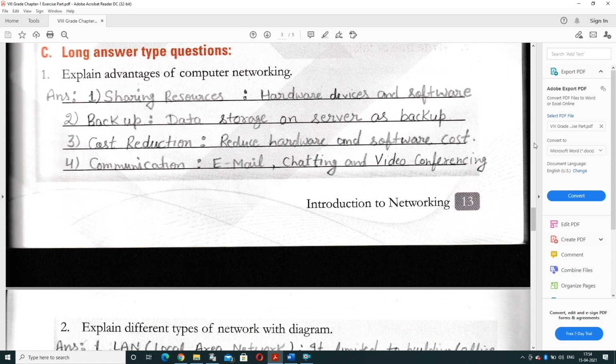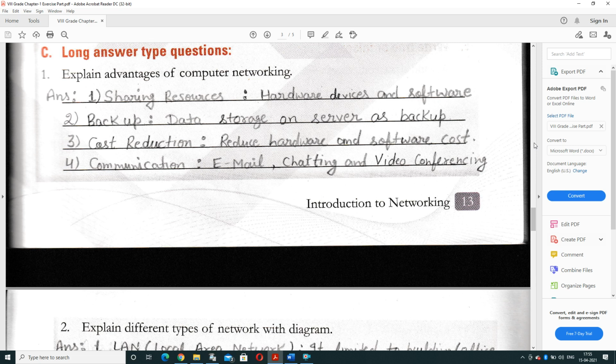Now the long answer question. Explain the advantages of computer networking. Computer networking has so many advantages. We are discussing 4 points. First point is sharing the resources. It helps to share resources like computer hardware devices and software tools. It also helps to create a backup. It means we can store data for the future. So data is stored on a server as a backup.